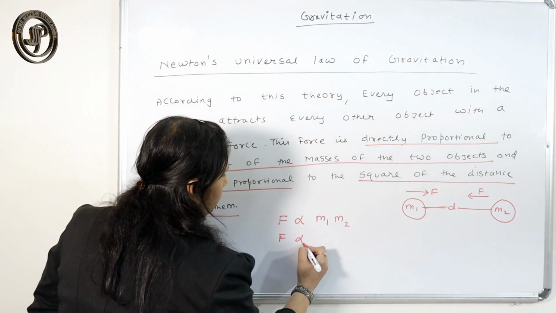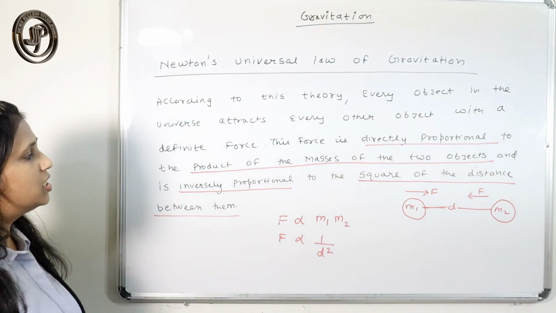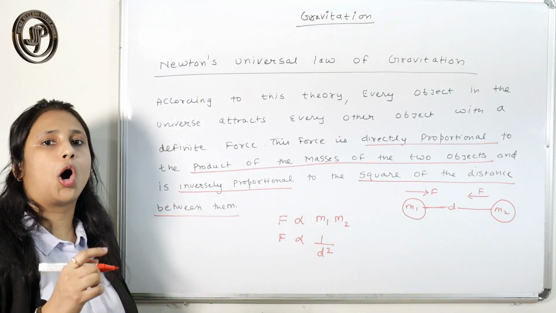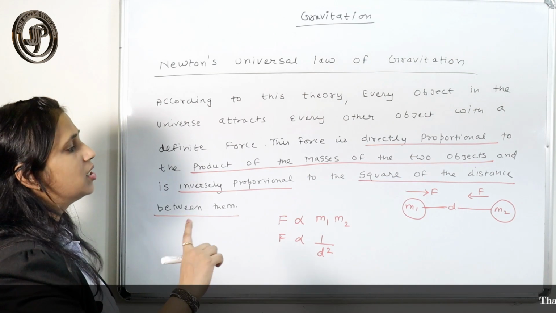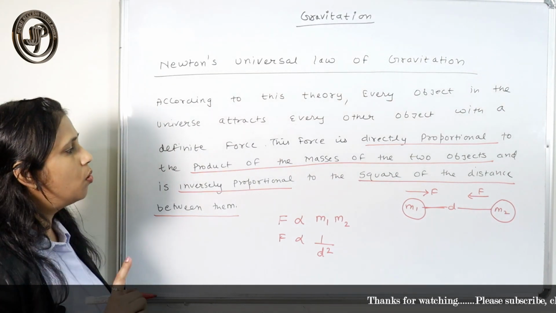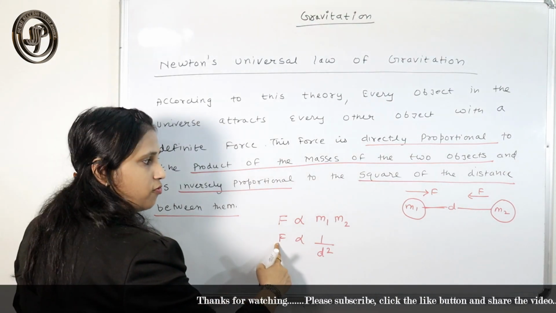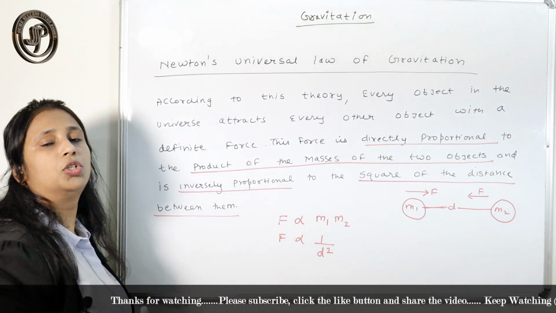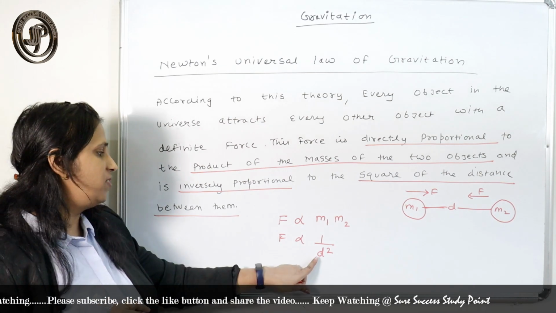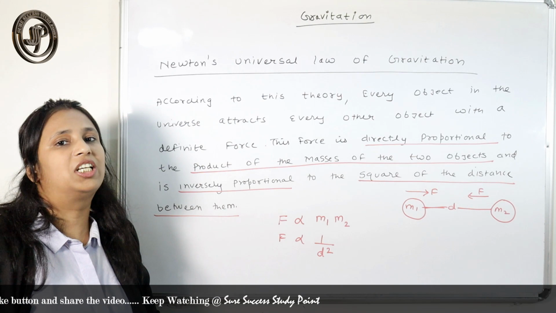And it is inversely proportional to the square of the distance between the two objects. If d is the distance between the two bodies of masses m1 and m2, then that force is inversely proportional to the square of the distance between them, meaning if that distance increases, the magnitude of the force decreases.